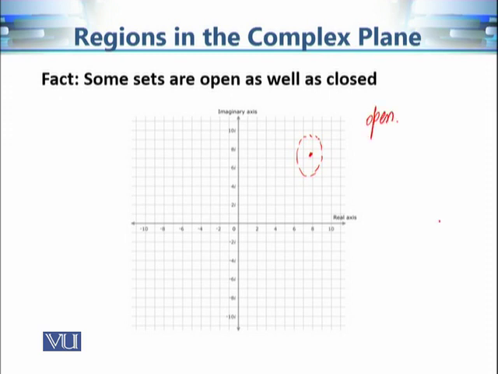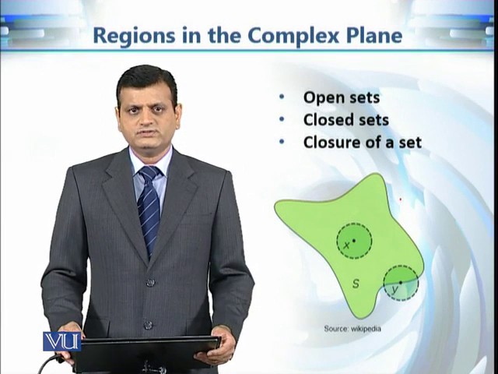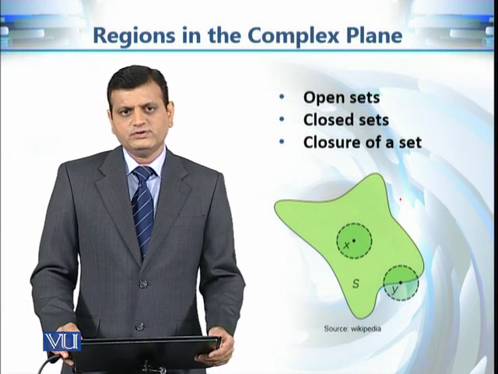Now let's see why it is also closed, because there is no boundary. The condition is that a set is closed if it contains all its boundary points. Since there is no boundary, by definition it is also closed. And there are many other examples of sets which are both open as well as closed. Now we learnt about open sets, closed sets, and the closure of a set.